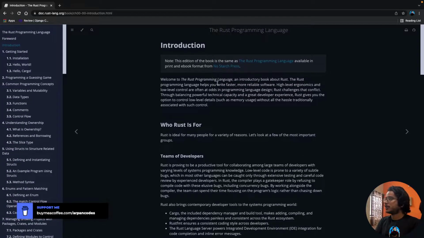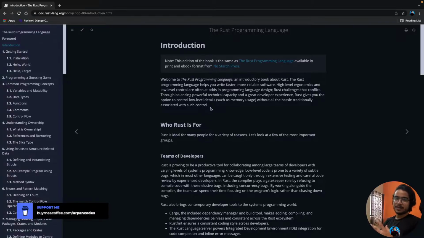So, welcome to The Rust Programming Language, an introductory book about Rust. The Rust programming language helps you write faster, more reliable software. High-level ergonomics and low-level control are often at odds in programming language design. Rust challenges that conflict by balancing powerful technical capacity and a great developer experience. Rust gives you the option to control low-level details such as memory usage without all the hassles traditionally associated with such control.